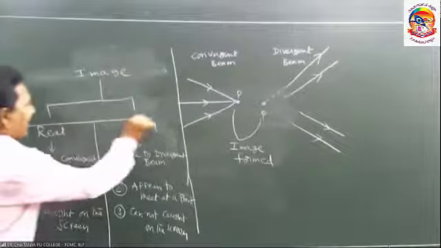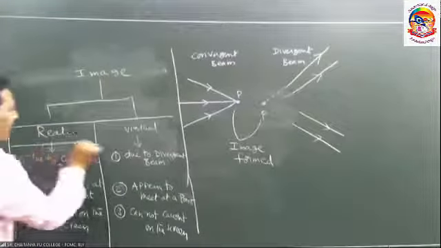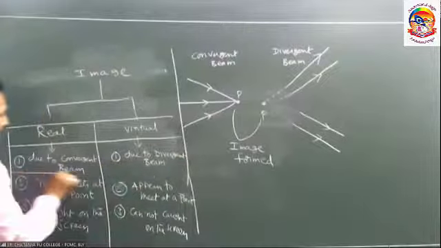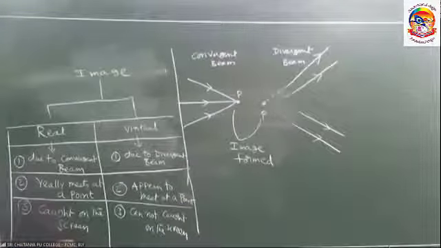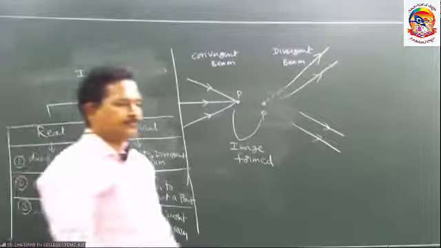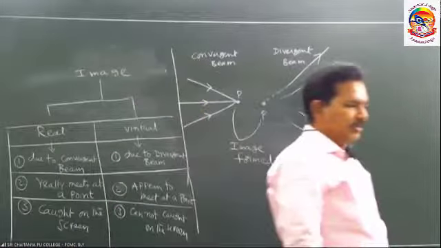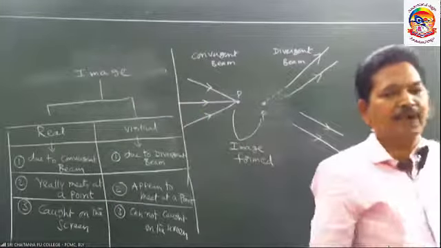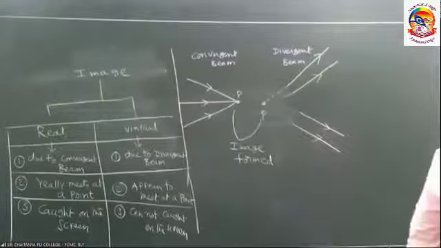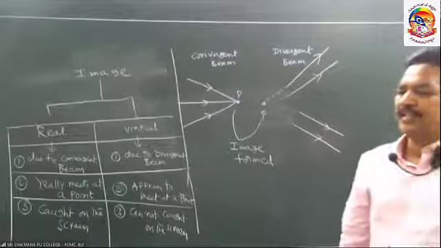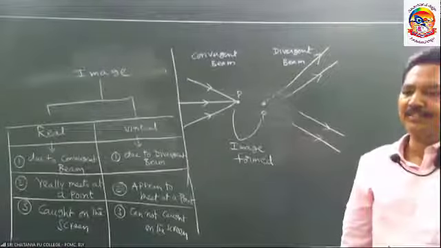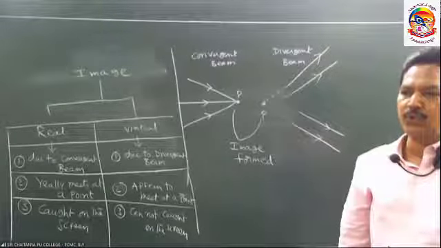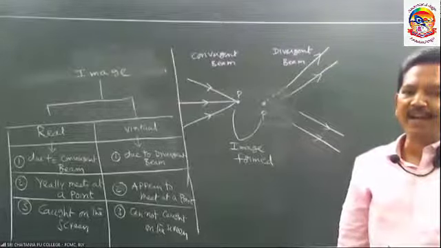A simple table to understand what kind of image it is and how to identify the image. First of all, how to form the image of an object? The light ray from the source is allowed to fall on the optical instrument, telescope, microscope, whatever device we call it.